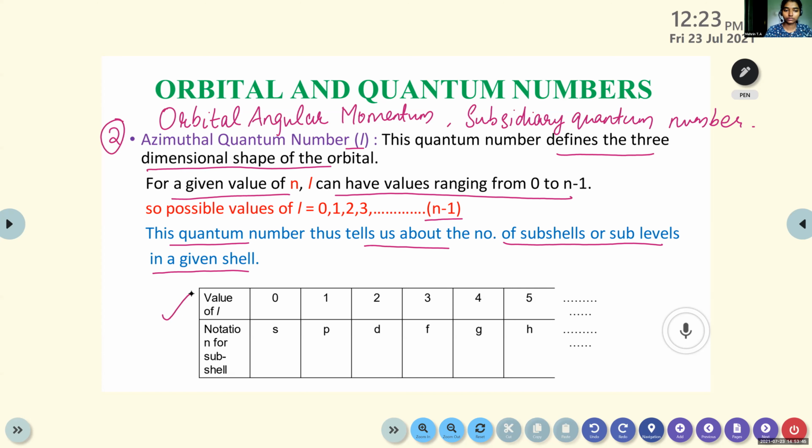If the value of L is 0, it is the S subshell. If L is 1, it is the P subshell. If L is 2, it is the D subshell. If it is 3, F subshell. If it is 4, G subshell. Usually we are using till F.